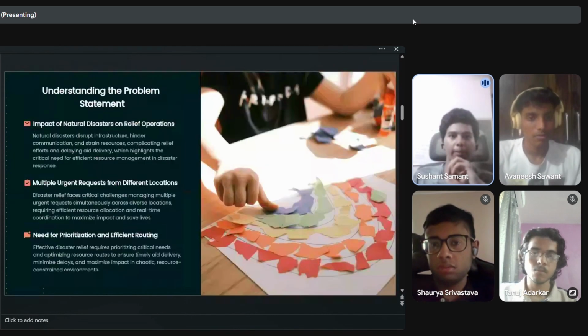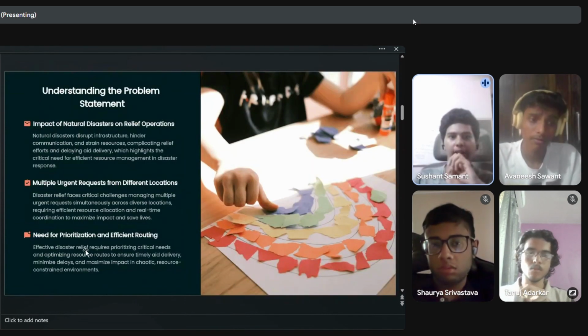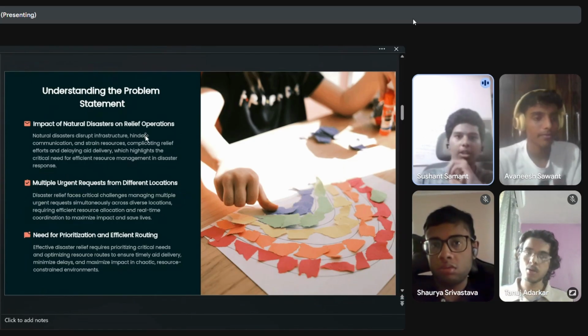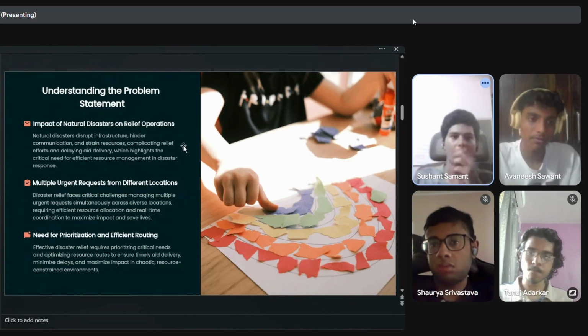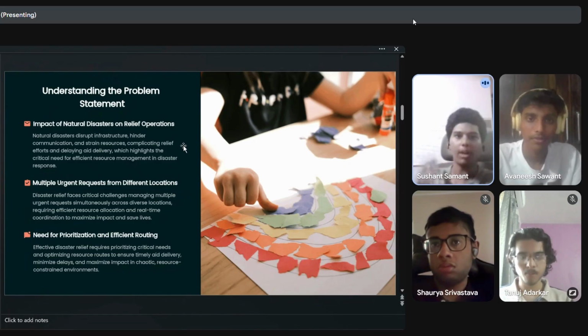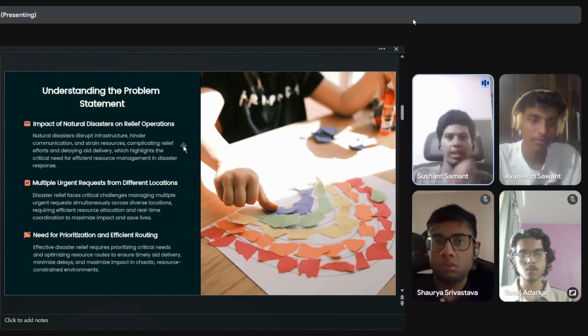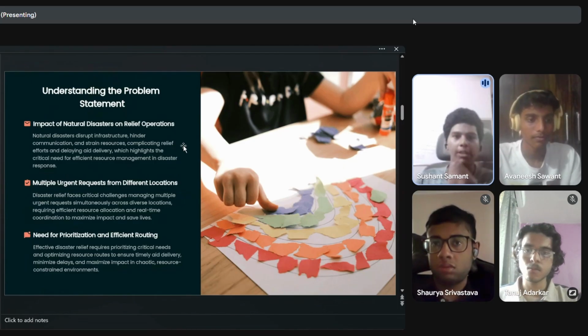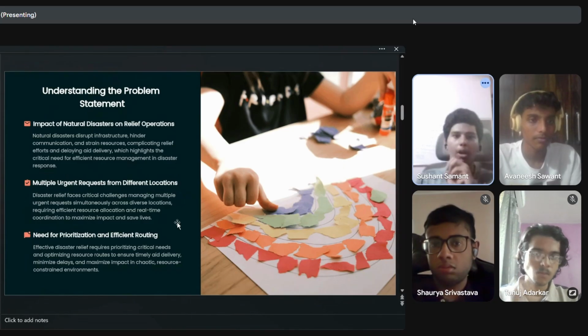According to our problem statement, these are the three factors which we will work on. So, what is the impact of natural disasters on relief operations? They disrupt infrastructure and communication and also deplete resources, which complicates relief efforts and delays aid delivery. This point highlights the critical need for our management system.